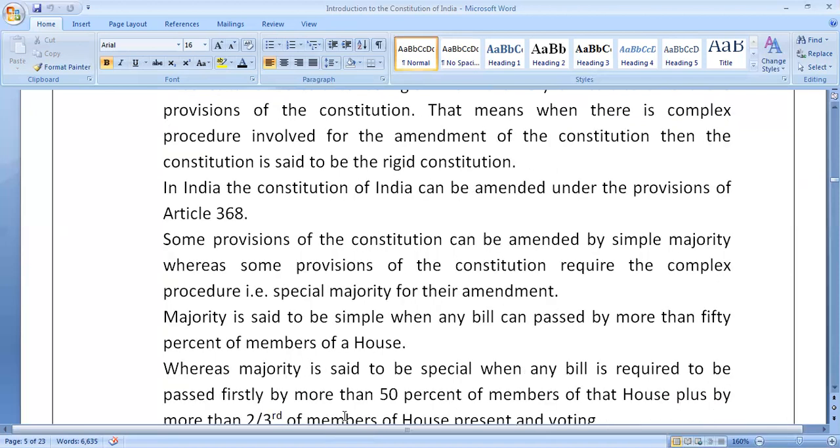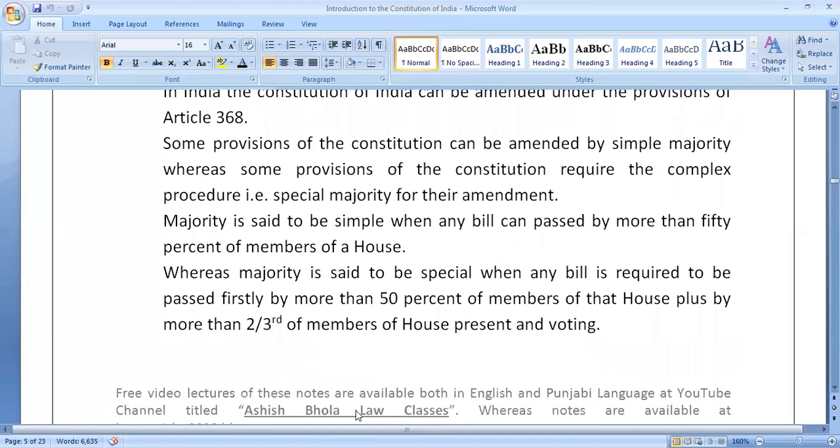Whereas majority is said to be special when any bill is required to be passed firstly by more than 50% of the total members of that house, plus by more than two-thirds of the members of the house who are present and voting at the time when the bill is required to be passed. So this is the basic difference between simple and special majority.